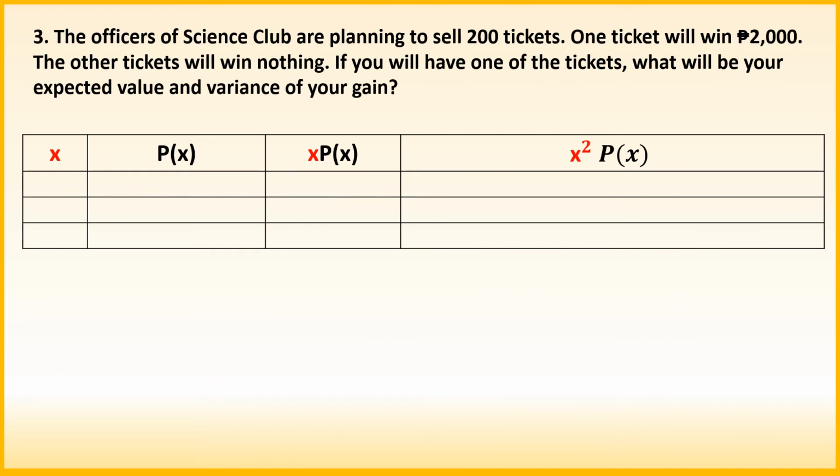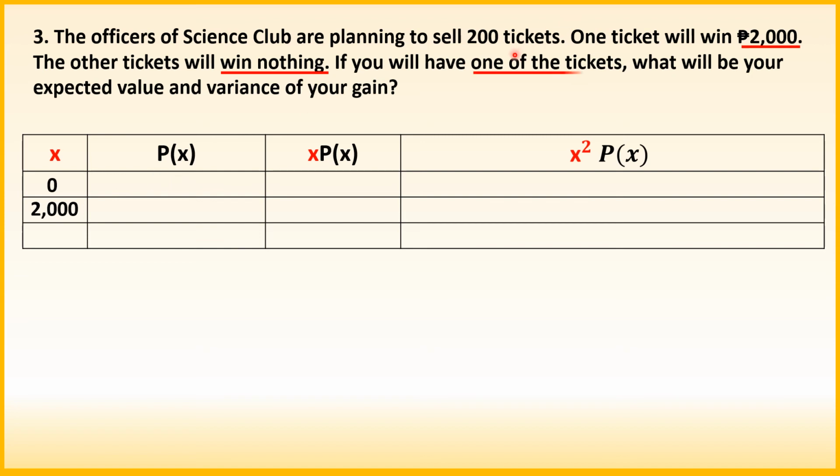Number 3 problem. The officer of science club are planning to sell 200 tickets. One ticket will win 2,000 pesos. The other tickets will win nothing. If you will have one of the tickets, what will be your expected value and variance of your gain? So let's have here the outcomes or yung x natin. Ang outcomes natin sa problem ay 2,000 pesos. So one ticket will win 2,000 pesos. The other ticket will win nothing. So that is 0.